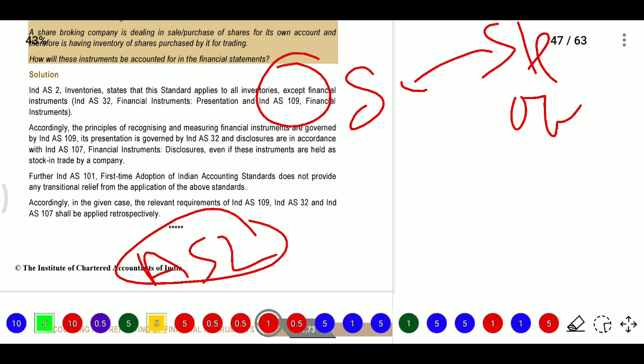For financial instruments we have three Ind AS. One is Ind AS 32, one is Ind AS 109 and another one is Ind AS 107. In 32 we will discuss presentation. In 109 we will discuss recognition. In 107 we will discuss disclosure. So principles of recognition and measurement of financial instruments are governed by 109, presentation is governed by 32 and disclosure is governed by 107. So disclosures are required even for these instruments held as stock by the company.